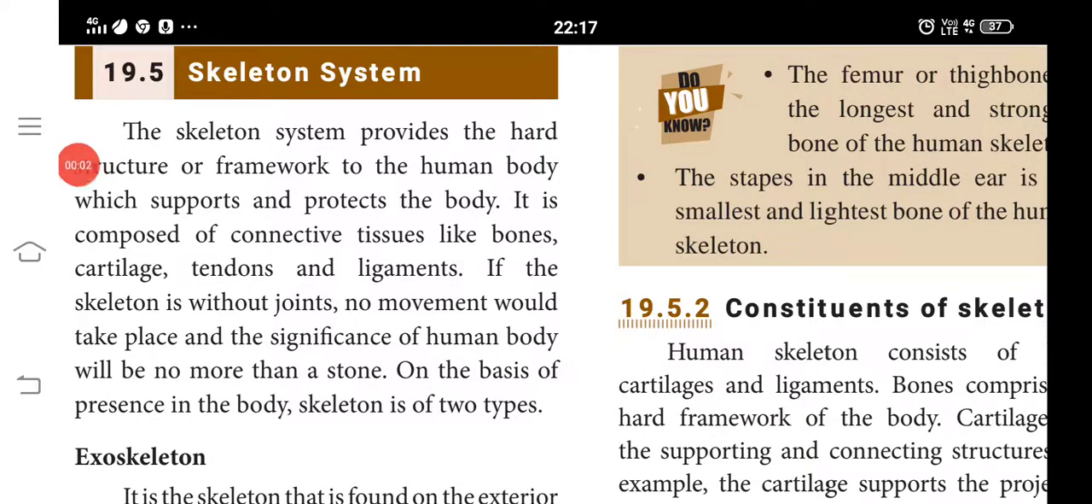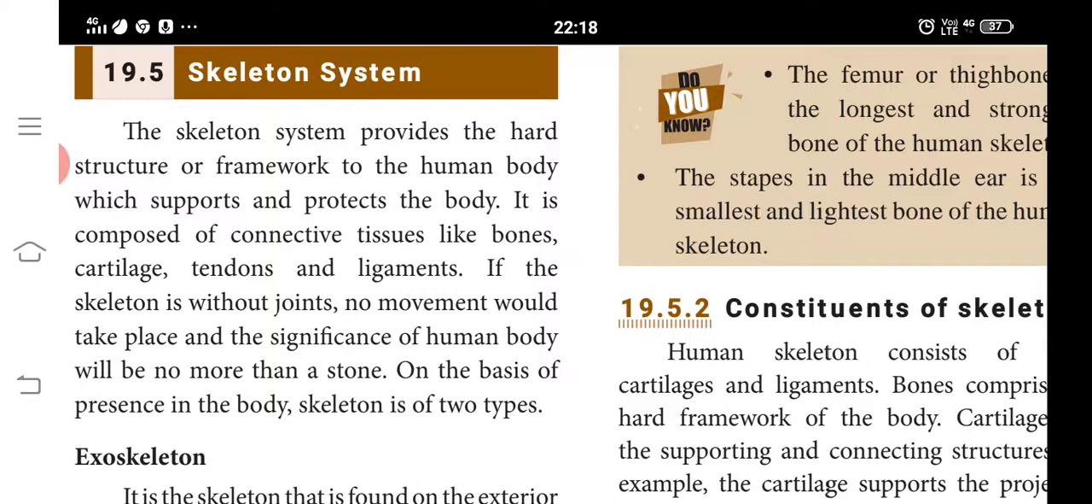We are discussing the skeleton system. 8th standard lesson, unit 19, movements in animals. Last week I sent that, so partly I will send that. Next we discussed the skeleton system. Let us continue this lesson.